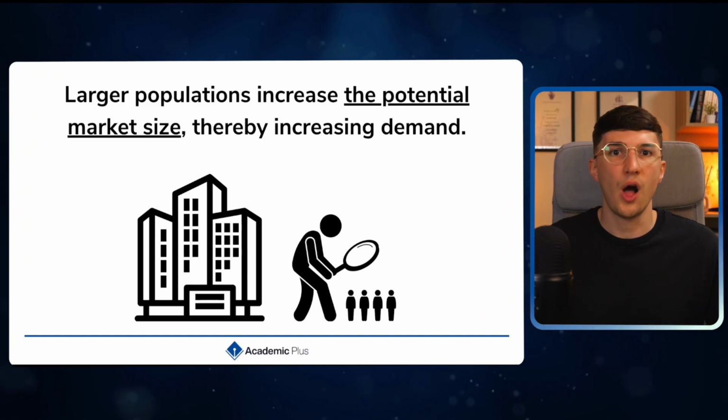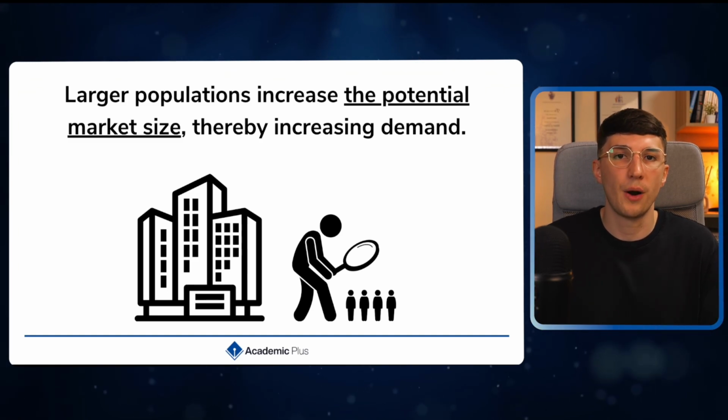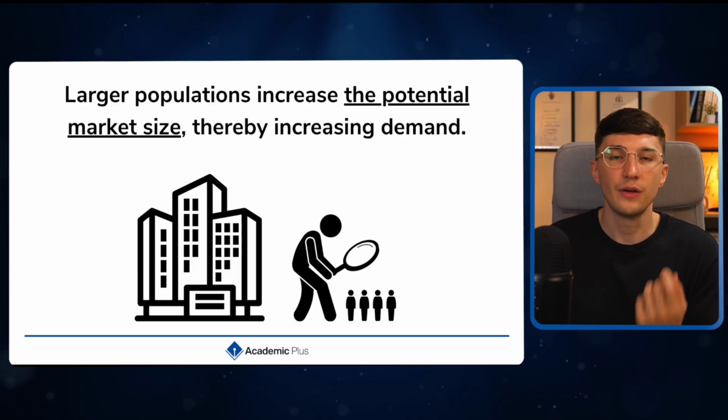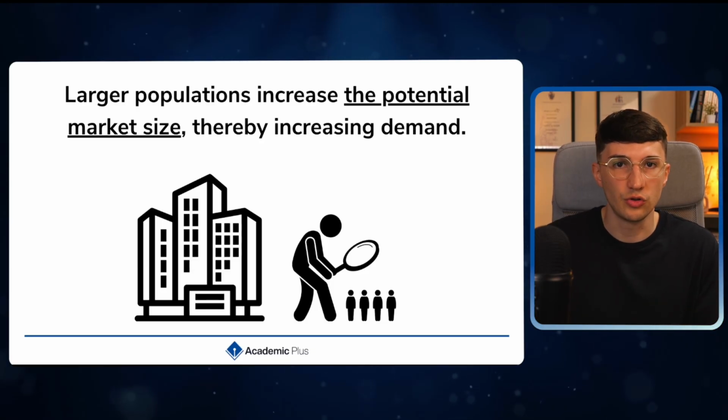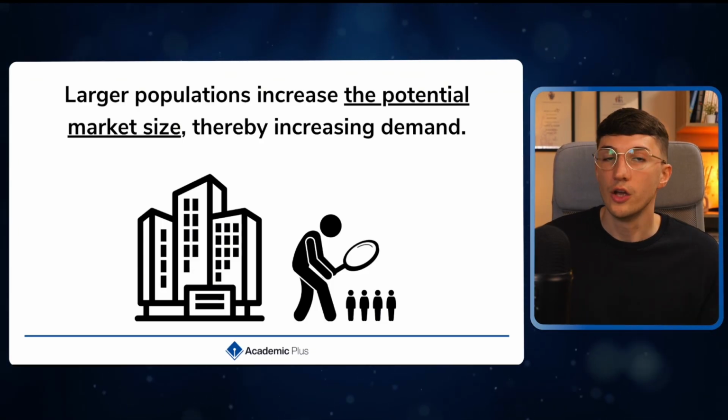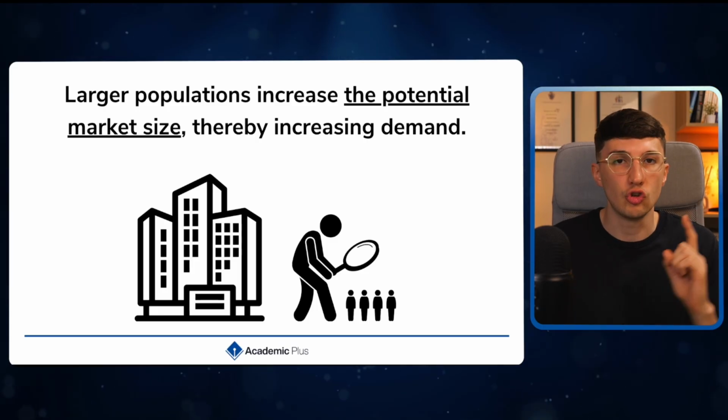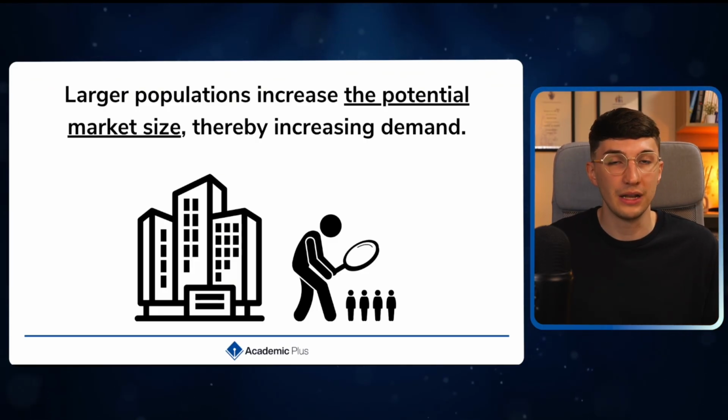Because let's say, for example, I'm a luxury business and I've seen a country where the population is increasing quite a lot. Now, the main thing that I would want to see about that country is the level of disposable income. Just because you've got a large population does not mean you also have a large disposable income on average.